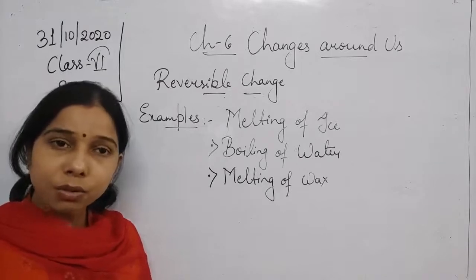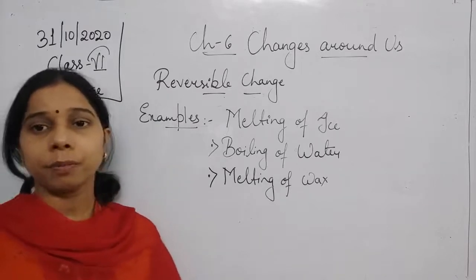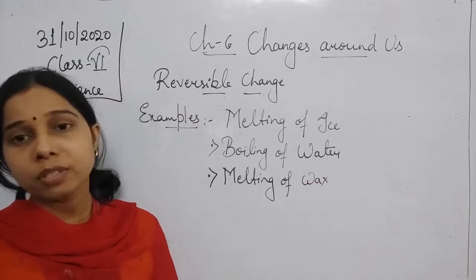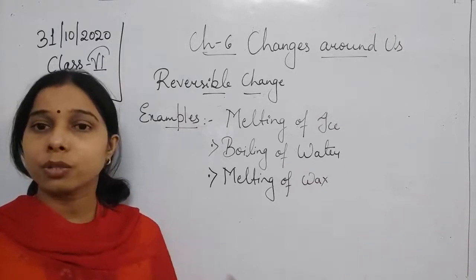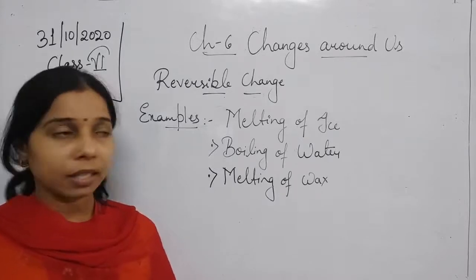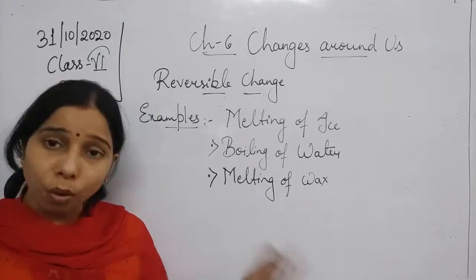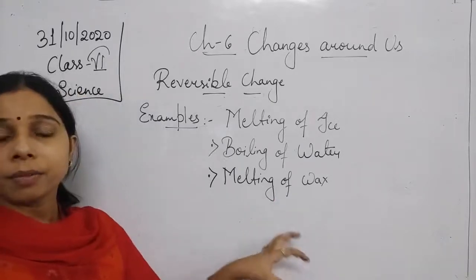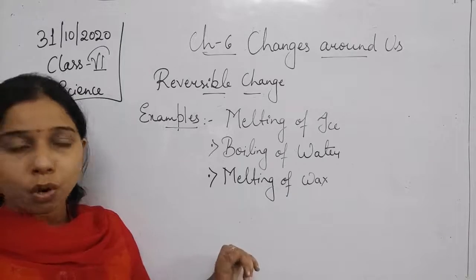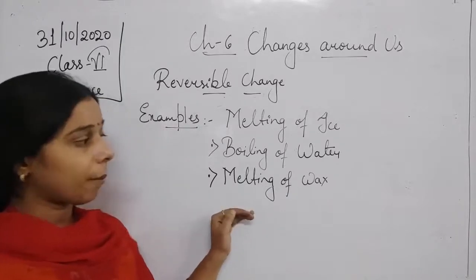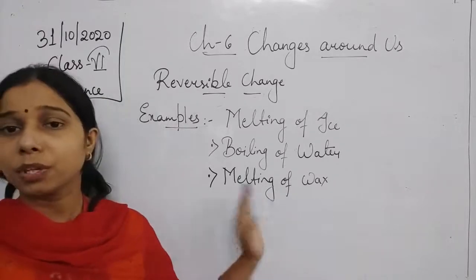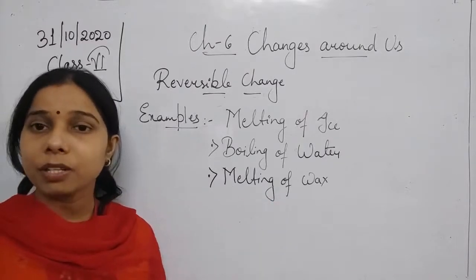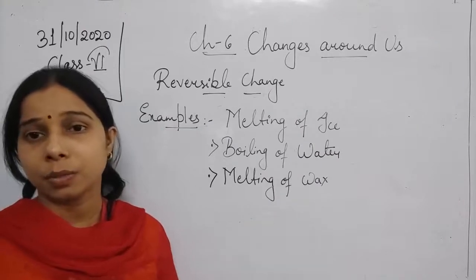But as you leave it, the melted wax cools down, and then it gets solidified again. So it regains its own state when it cools. Melting of wax is an example of a reversible change, because when you provide heat it melts, but when the temperature cools down, it solidifies again.